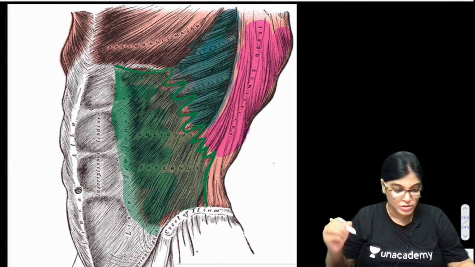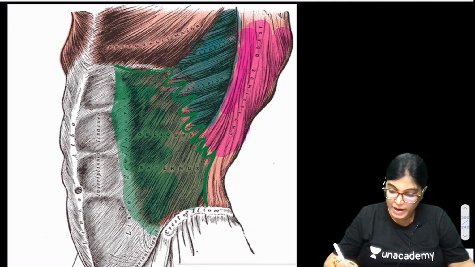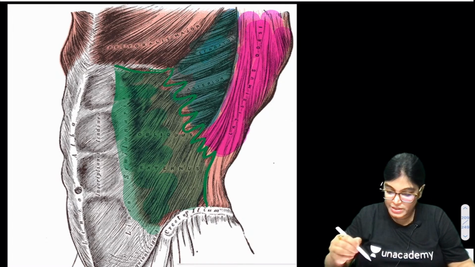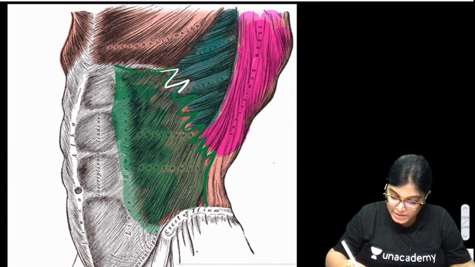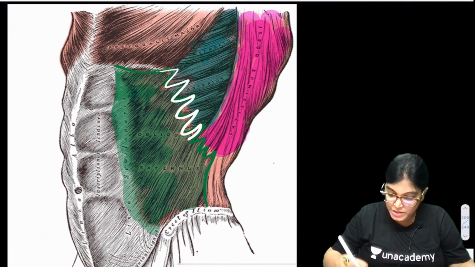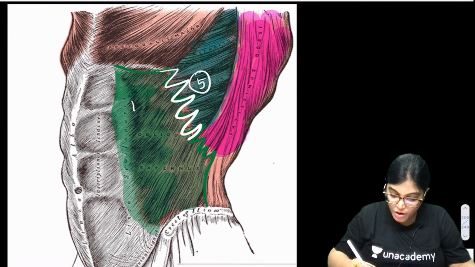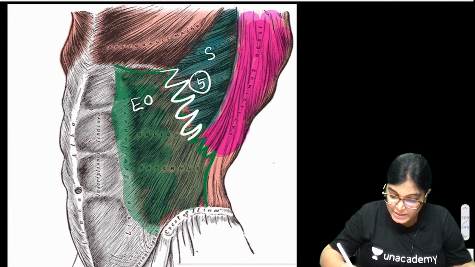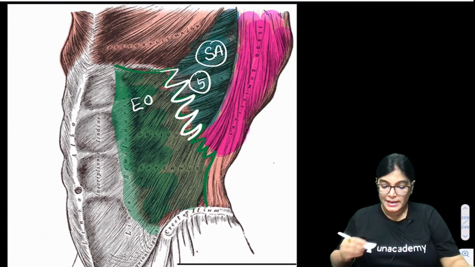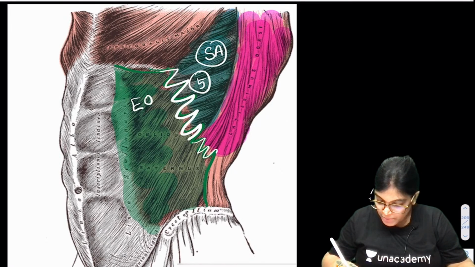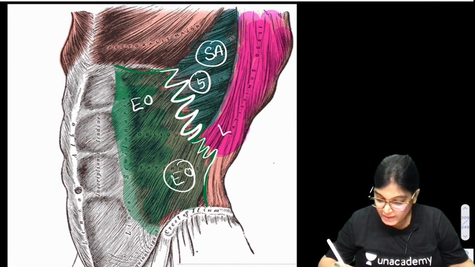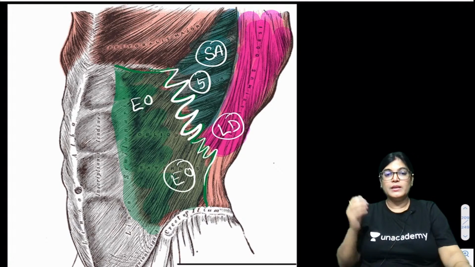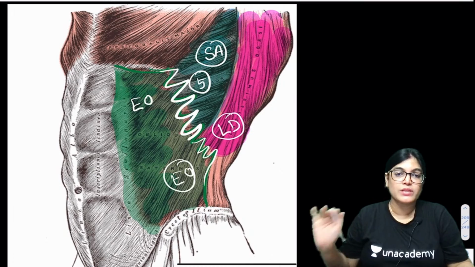Now if I will show you where it is joining, see here, the upper 5 digitations of external oblique muscle digitate with SA, serratus anterior muscle. The lower 3, my dear friends, these are the lower 3 digitations of external oblique muscle. The digitation is merging with LD, latissimus dorsi muscle.